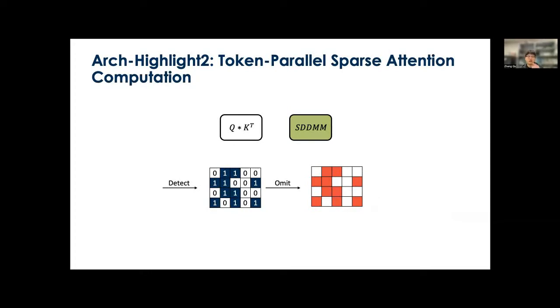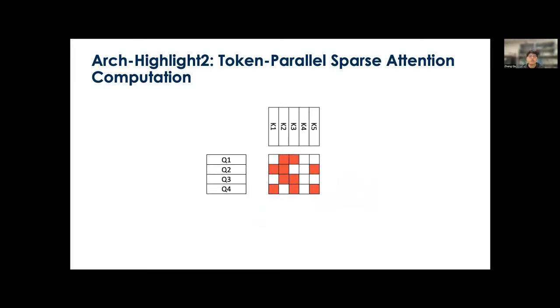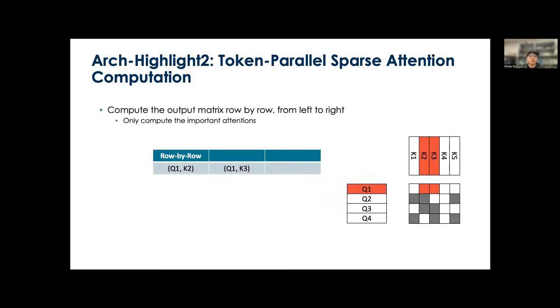Another important highlight of our design is the specialized token parallel data flow for sparse attention computation. Recall that we introduced dynamic sparsity to the self-attention block such that the dense operators are now sparse operators. Here we use Q times K transpose as an example to demonstrate our data flow. The red squares in this figure are the important ones to compute in the attention. To do so, we need different vectors from the query and key matrix and perform inner product between these vectors.